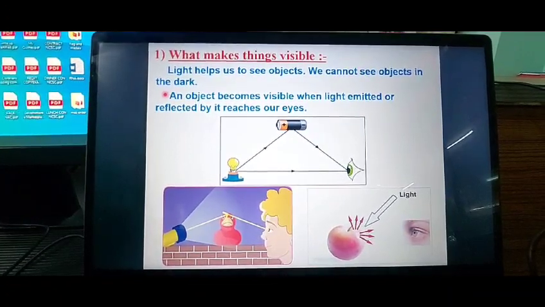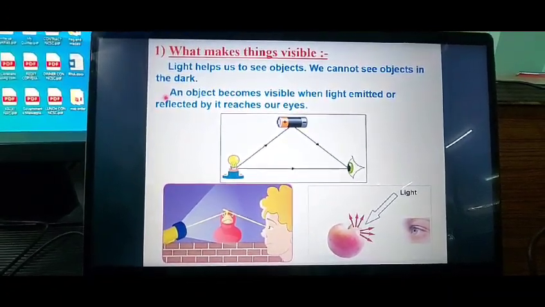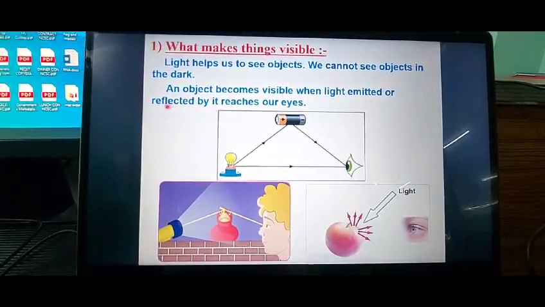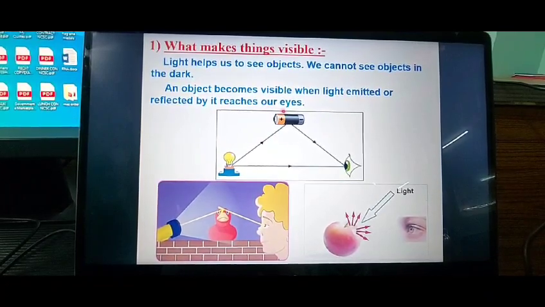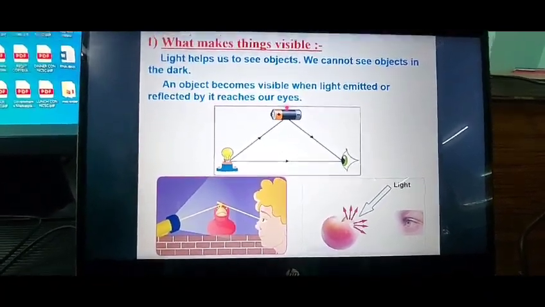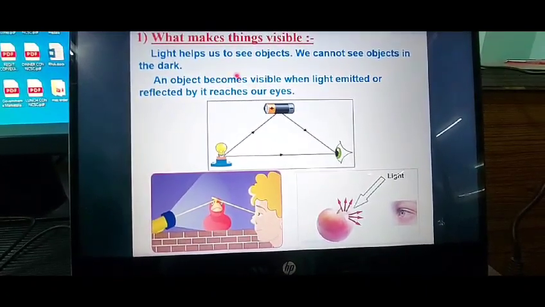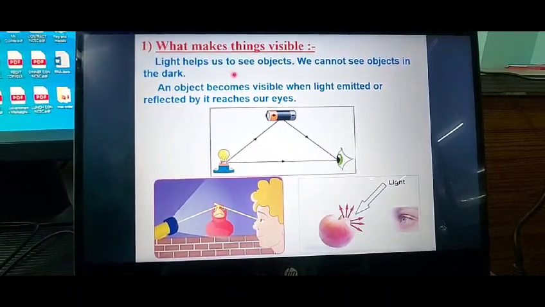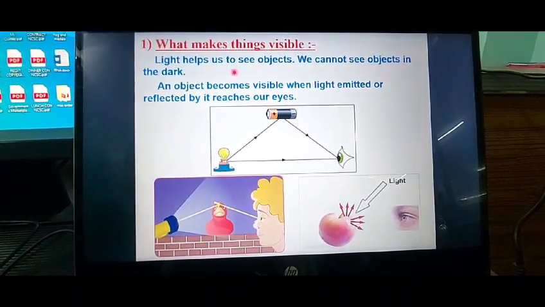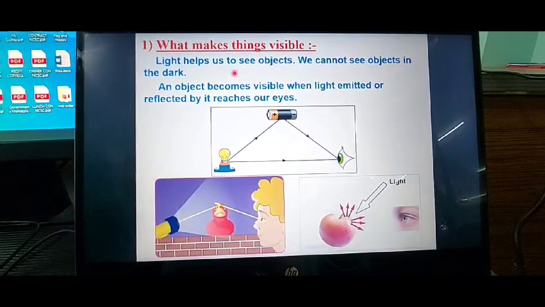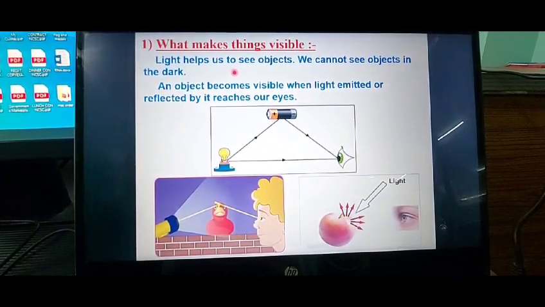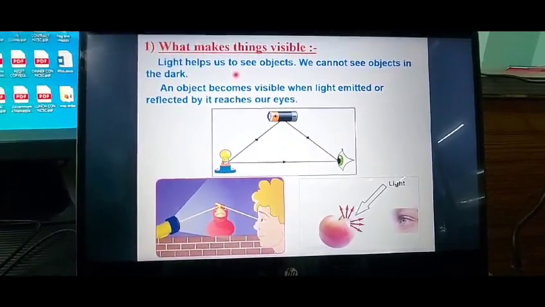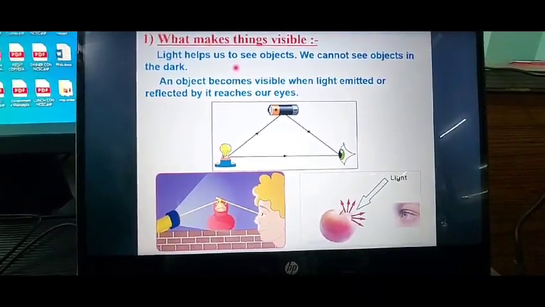One more thing, how light helps us to see the objects. An object becomes visible when light emitted or reflected by it reaches our eyes. Suppose you are able to see this screen or this laser light. You are able to see it only because the light emitted from it is reaching your eyes. Or you are able to see your mirror image because of reflection. So either emission or reflection helps us to see our surroundings.